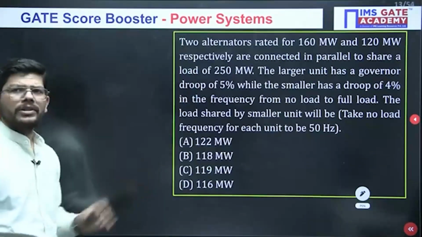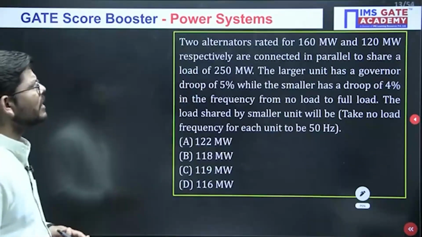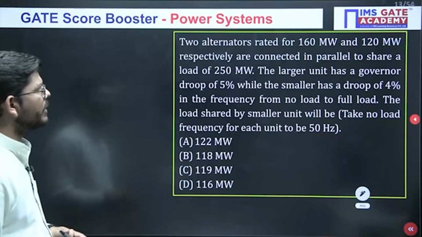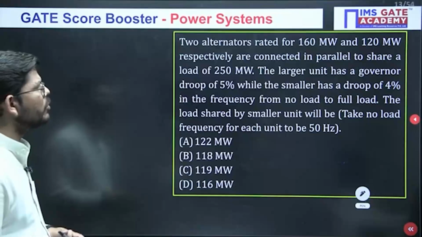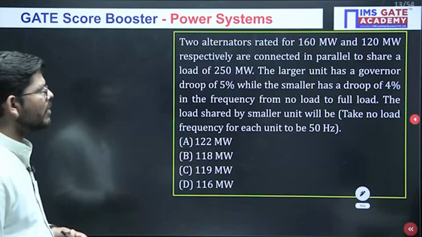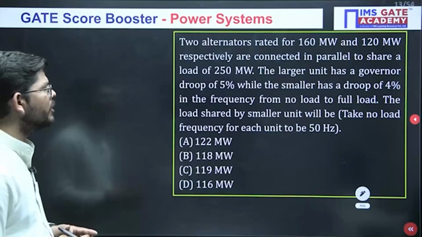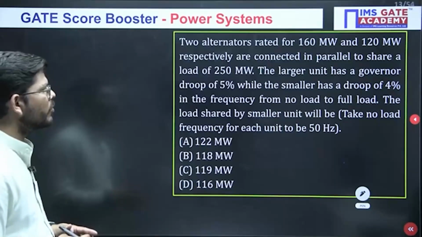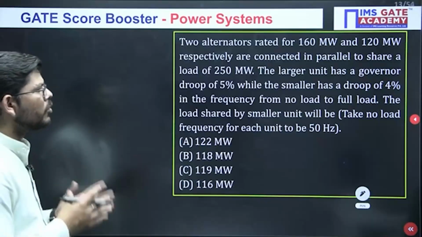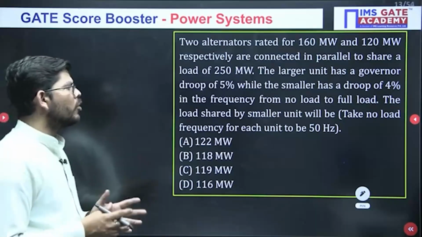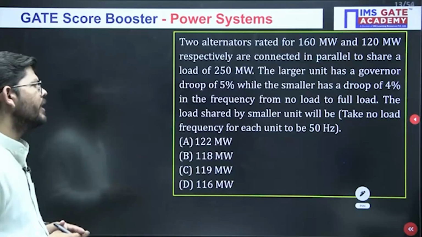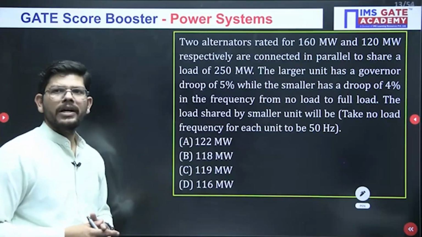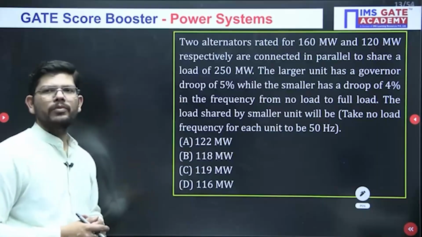Moving towards the next question, just see this one. Two alternators rated for 160 megawatt and 120 megawatt respectively are connected in parallel to share a load of 250 megawatt. The larger unit has a governor droop of 5% and the smaller unit has a governor droop of 4% in the frequency from no load to full load. The load shared by the smaller unit is what we have to calculate. Which one will be the correct option? We can take the no load frequency to be 50 Hertz.